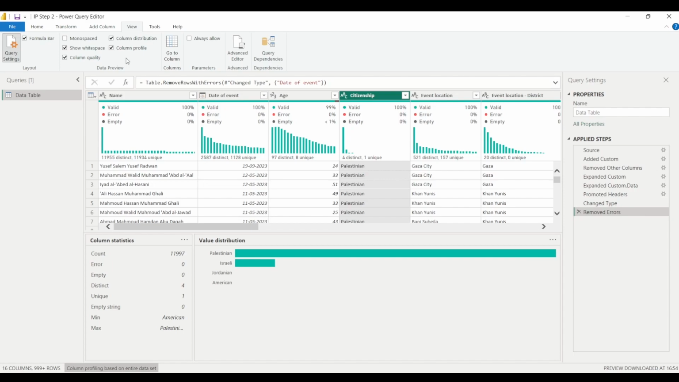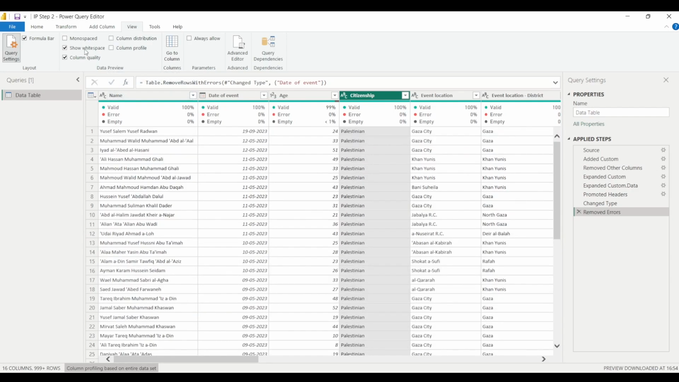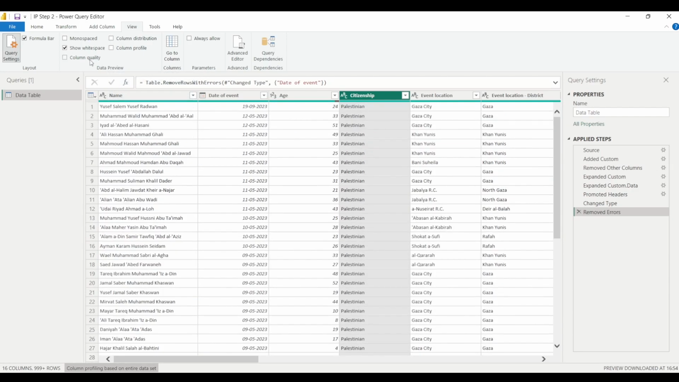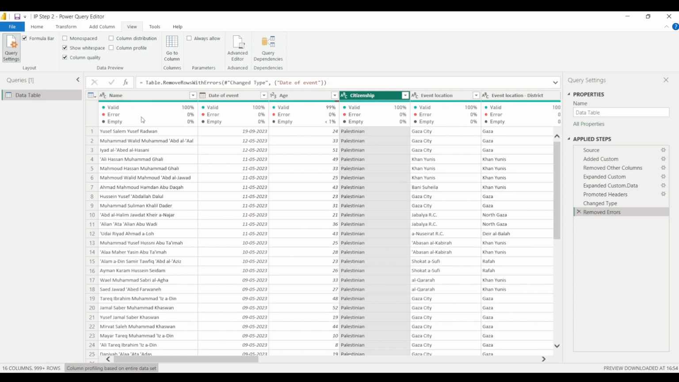Now for some time I'll uncheck these boxes, and first of all I'll tell you about these three entities, that is column distribution, column profile, and column quality. If I check only this box, column quality, then column quality shows you what are the valid values, errors, and empty values in each column, as you can see here, right? If you hover your mouse over this area, it will show you the percentage of valid values, errors, and empty values in each column, right?